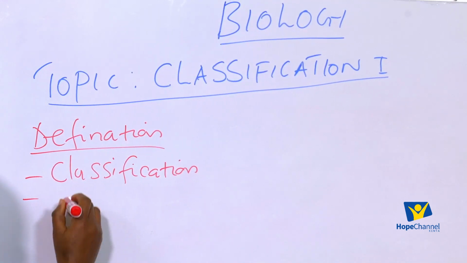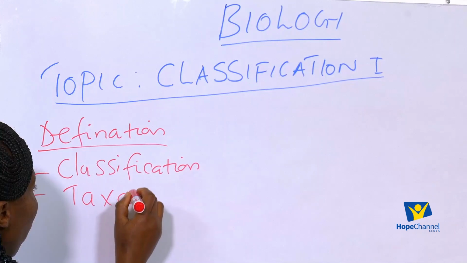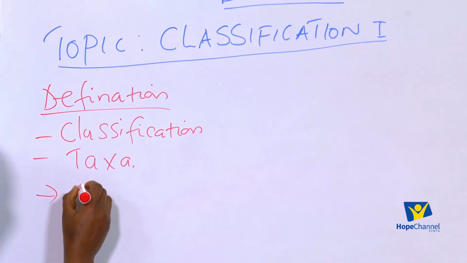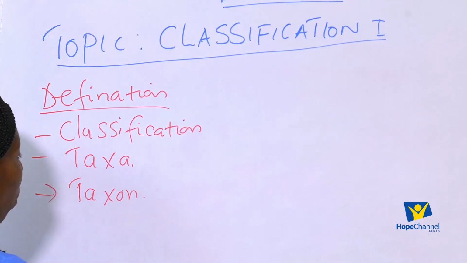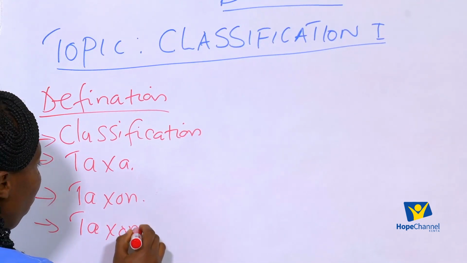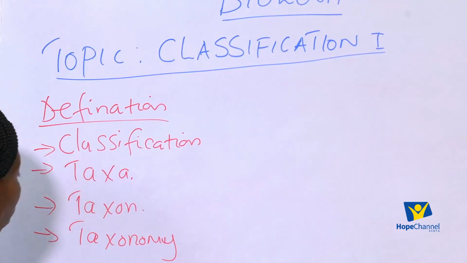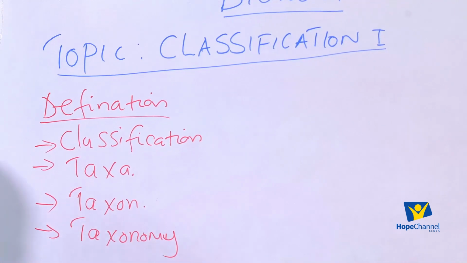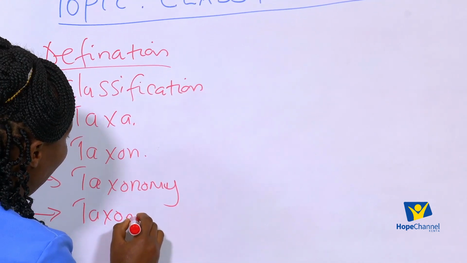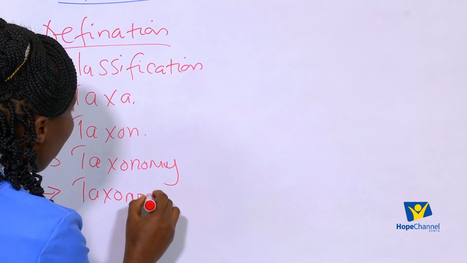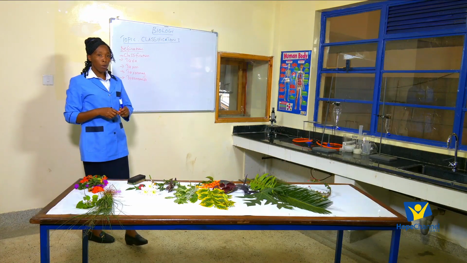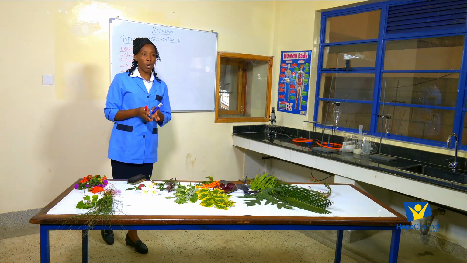We are going to define the term taxa, the term taxon, the term taxonomy, and finally the term taxonomist. These are some of the terms that we are going to use as we discuss today's lesson.